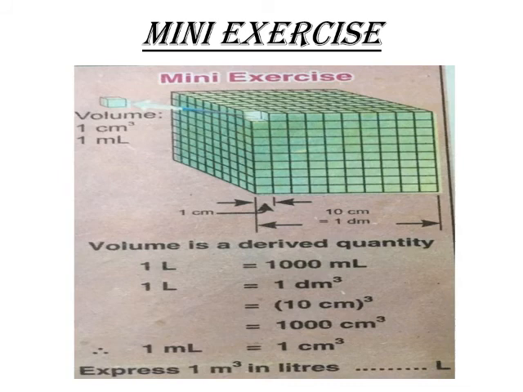Okay, now if we consider that this volume is equal to 1 liter, that is equal to 1000 milliliter, and we also know that this is equal to 1 dm cube. So if we change dm into cm, 1 dm is equal to 10 cm. So 1 dm cube will become 10 cm whole cube, that is equal to 1000 cm cube. If we divide both sides by 1000, 1 milliliter becomes 1 centimeter cube. Now you have to express 1 meter cube in terms of liters in the same way we have expressed 1 centimeter cube and 1 dm cube in terms of liters.